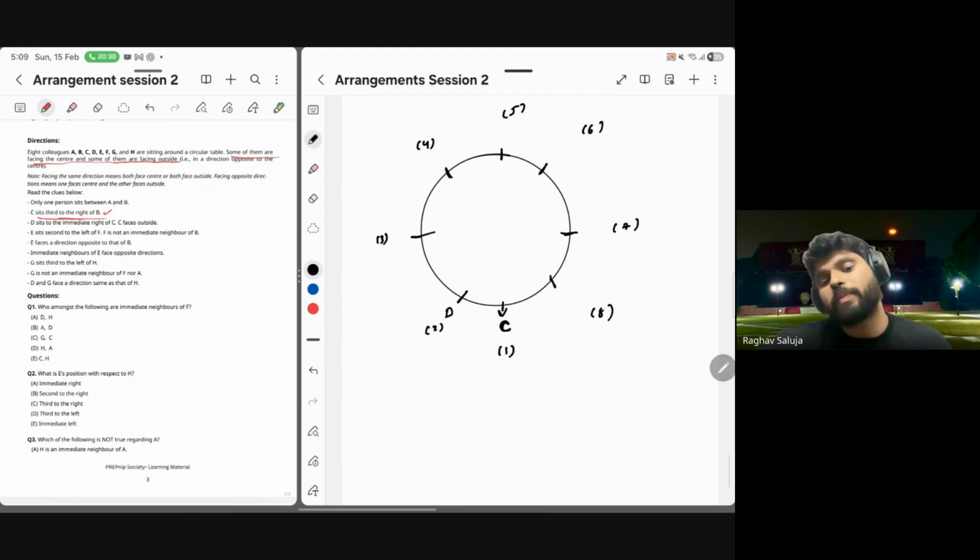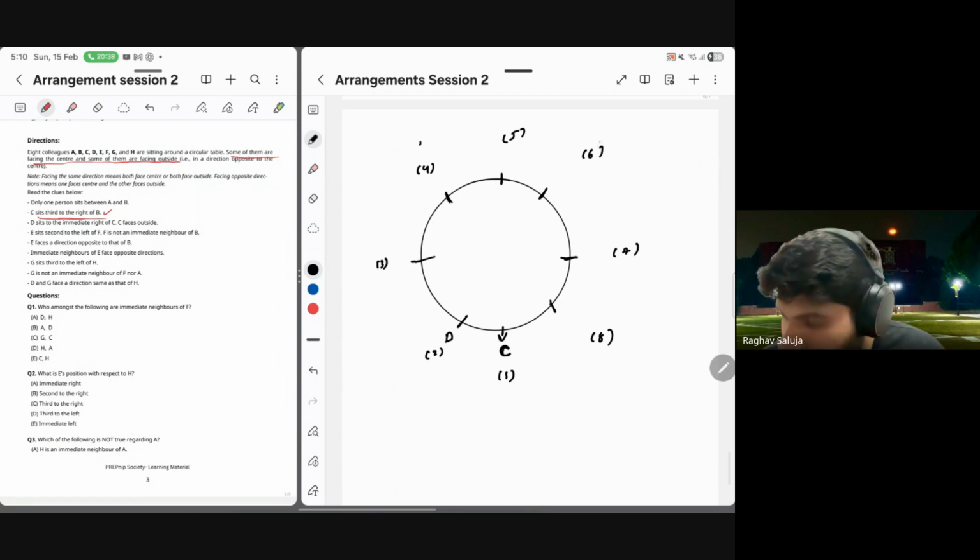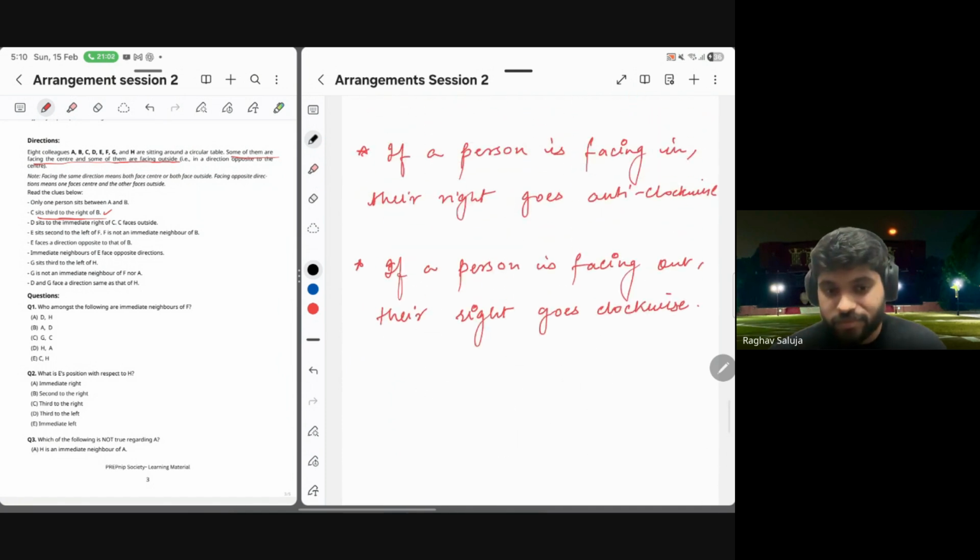दो C से 2 places का gap. 2 from C, by taking a gap of 2 places, I can obtain at 2 positions. One is 4, one is 6. And B can be either at 4 or 6. Why? Because if B is at 6 and C is at position 1, तो C is third to the right. इसका मतलब मुझे B की क्या location मिल जाएगी? If B is at 6, then its right is going clockwise. इसका मतलब क्या है? B has to face outwards.